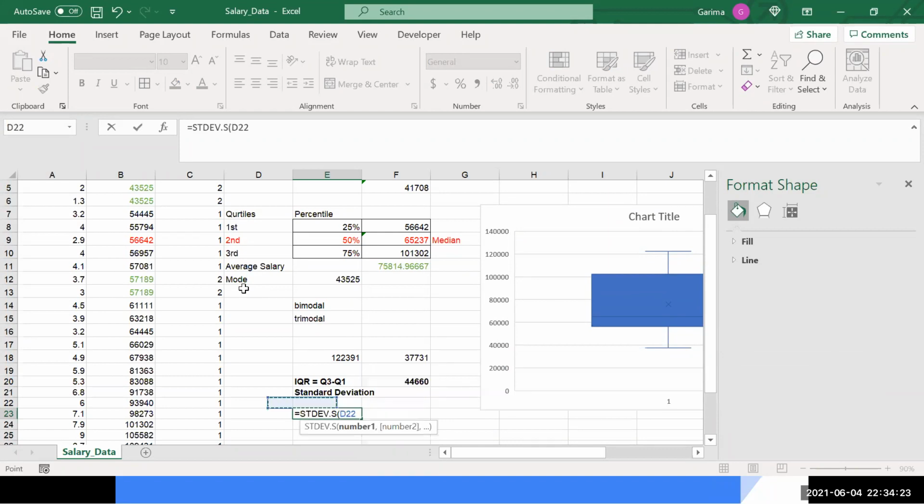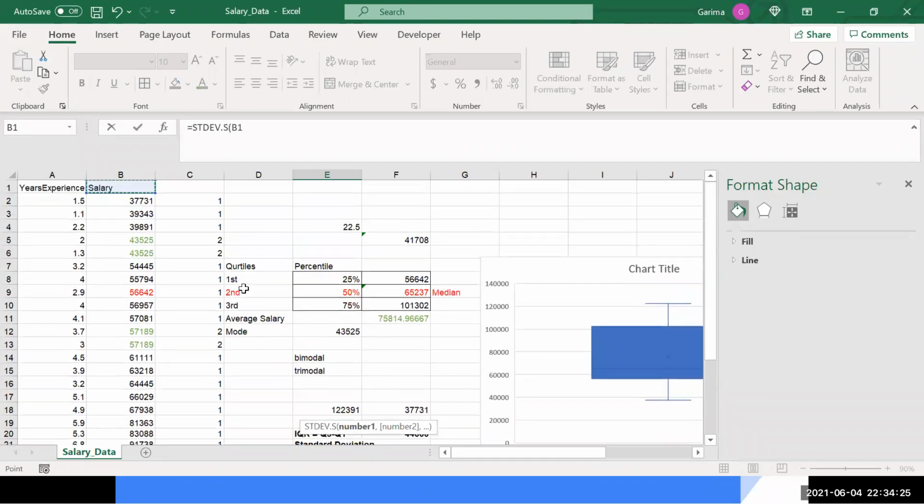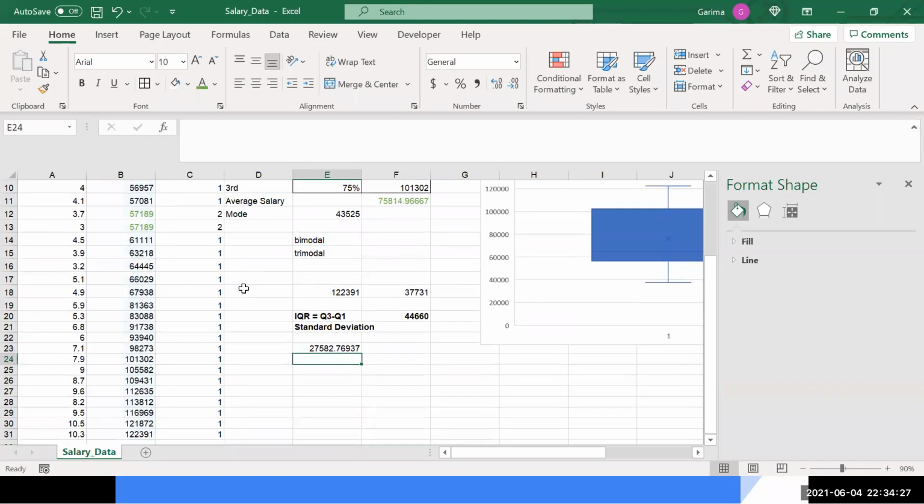So I find that. The deviation of the salaries is around 27,000 from the mean. This is the deviation that I'm getting.